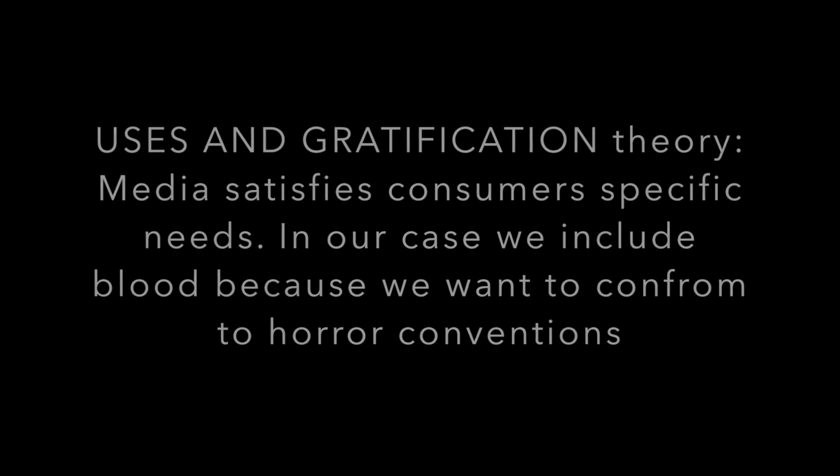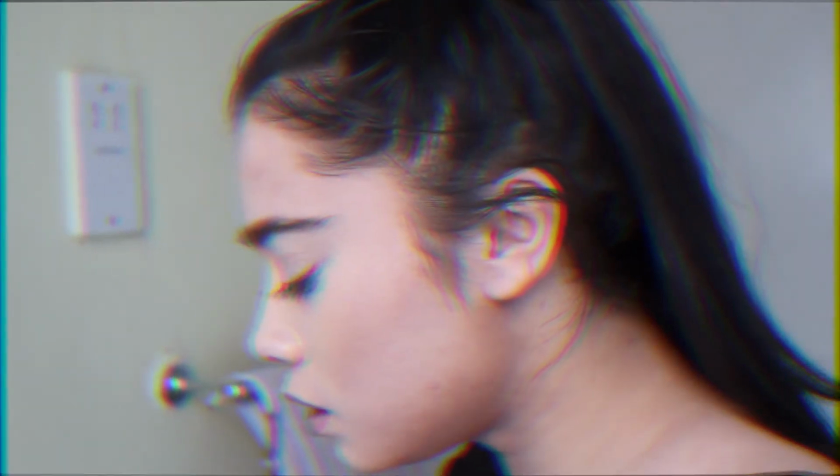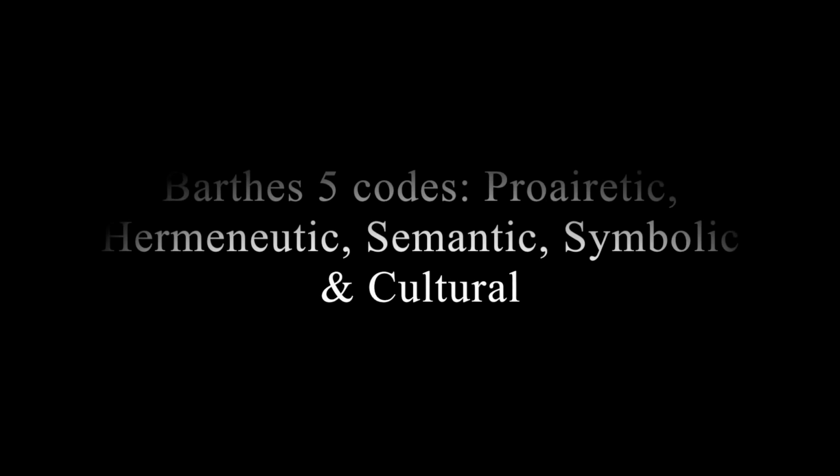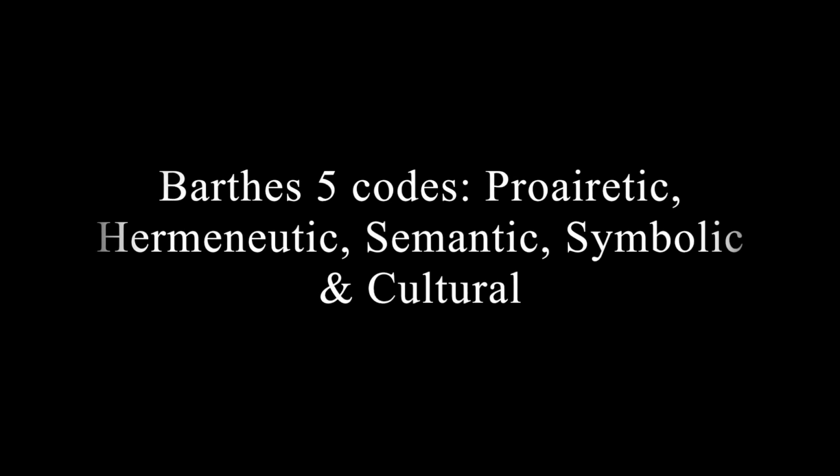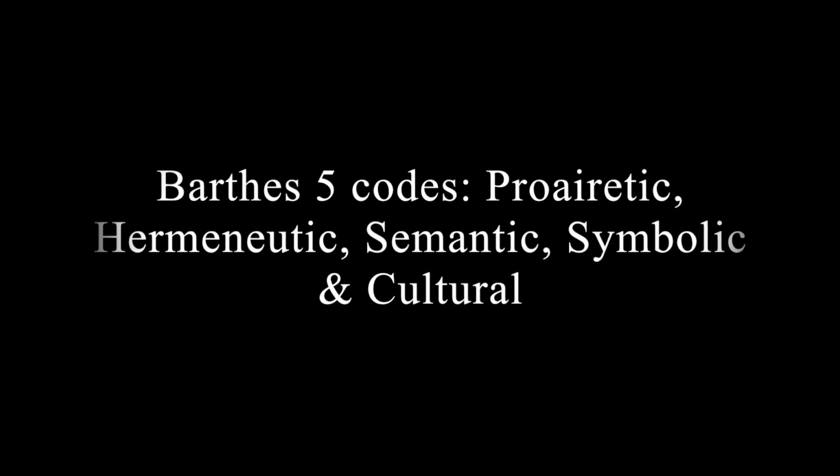However, we challenge conventions such as the use of dialogue. In the beginning, before we added the scene with Mila talking to herself, we did not plan to include much dialogue, apart from the news report, which is the climax. Even with the newly added scene, our dialogue is still limited, and the audience have to solve riddles to find out what she really did and why she did it. The audience are only able to get answers through Barthes' five codes: hermeneutic, proairetic, semantic, symbolic, and cultural.